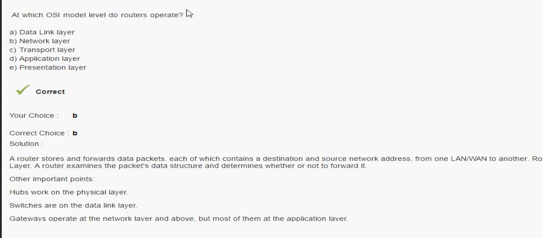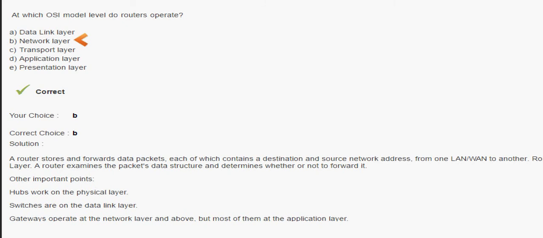Next question: at which OSI model level does a router operate? This is the best question. The router works at the network layer. Understand, when I'm using an Airtel internet connection, I have my Airtel router available at my home, and that router will connect to the base station, and the base station will be connected to another router.